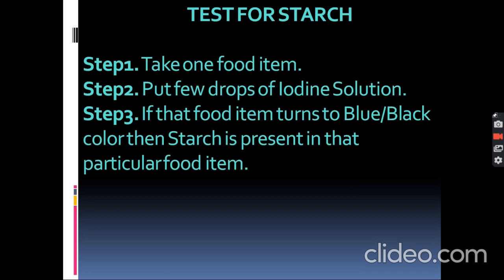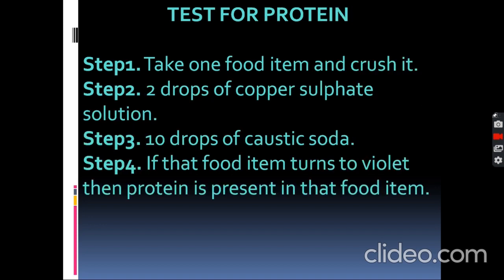Test for starch. If we want to know whether starch is present in a particular food or not, then we have to follow these steps. First, take one food item. Second, put a few drops of iodine solution. If that food item turns blue-black in color, then that means starch is present in that food item.